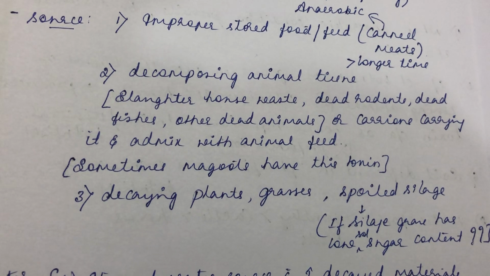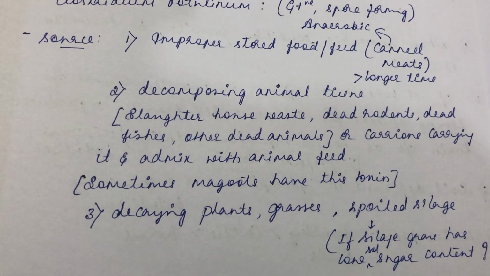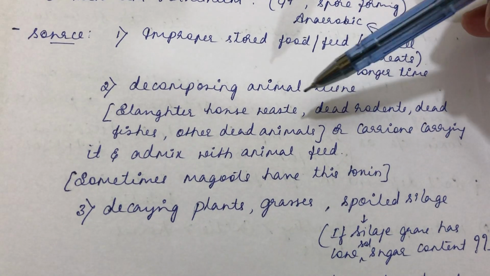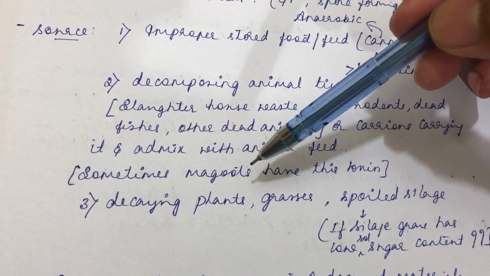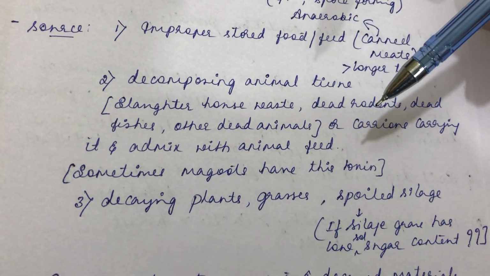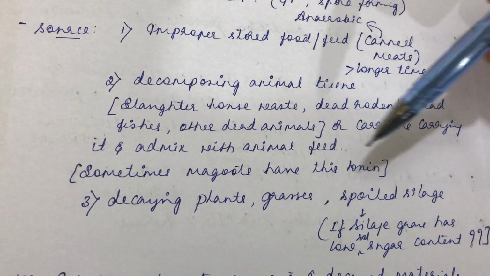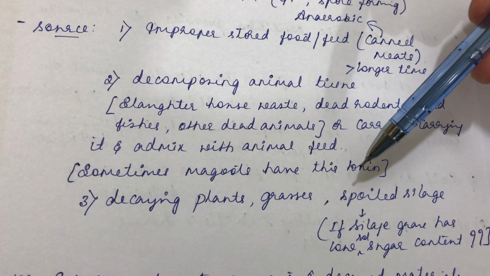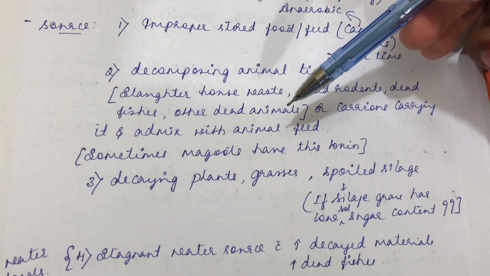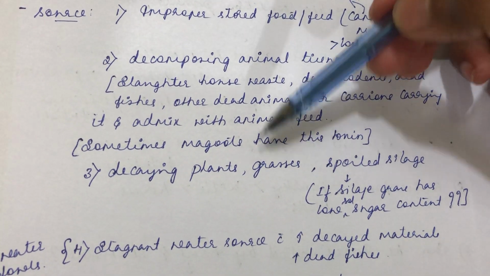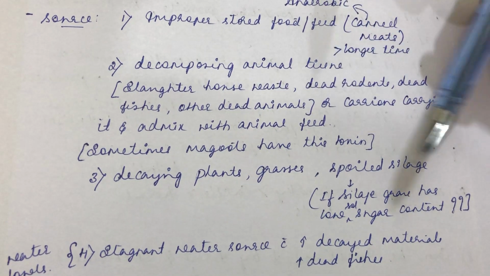The carrions carrying it and admixing it with the animal feed. And sometimes maggots which feed on this dead animal also have this toxin. They already have this preformed toxin, and ingestion of these maggots indirectly will lead to botulism. So these are some of the important sources.